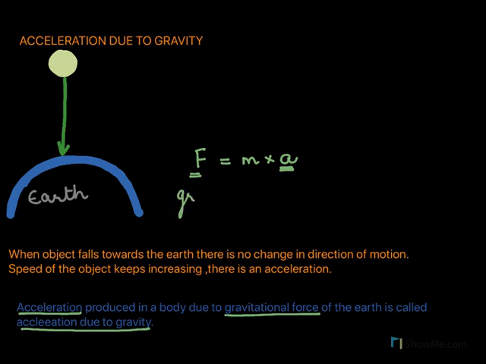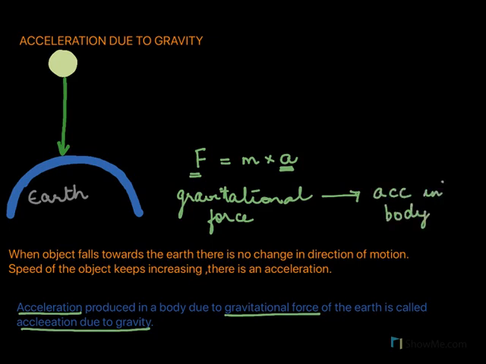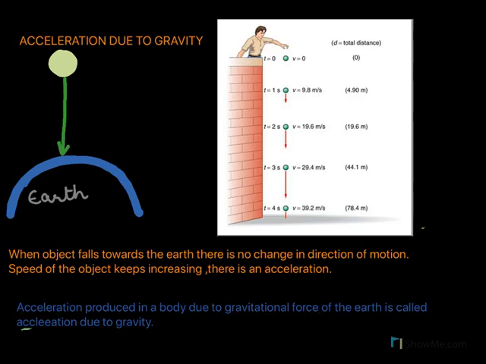And here, when the force is gravitational force, this gravitational force will also produce an acceleration in a body, and this acceleration produced by the gravitational force is called acceleration due to gravity.